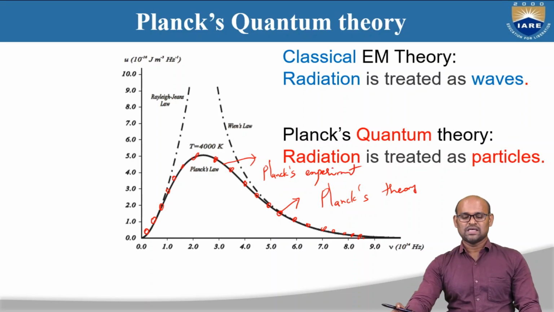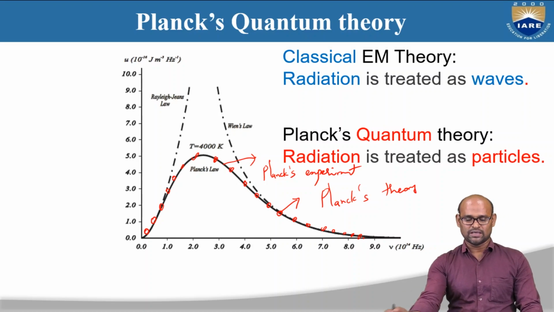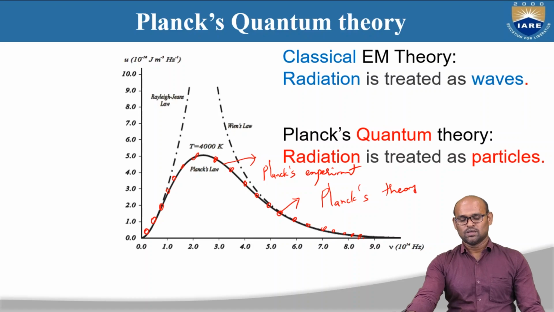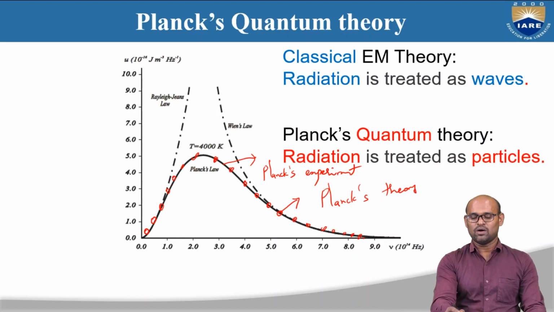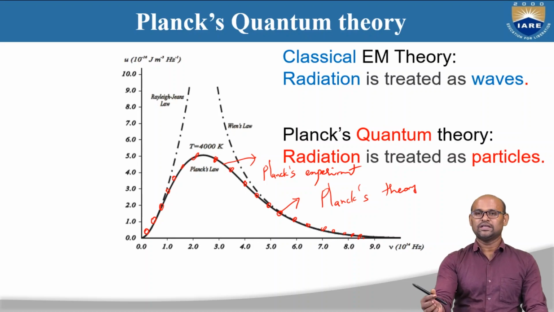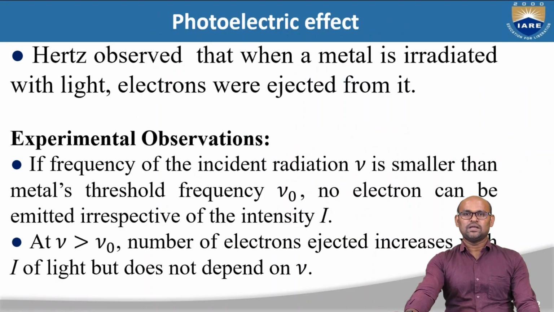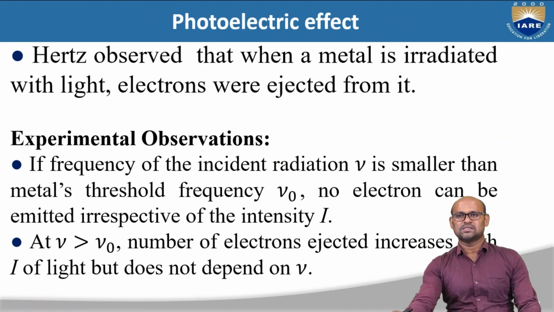Okay, so Wien's and Rayleigh-Jeans' laws could not explain the continuous distribution, where they treated radiation as waves. Planck's law could explain the continuous distribution properly, where Planck treated radiation as a set of energy particles, which are called quanta. So the next experiment that could not be explained by classical physics is the photoelectric effect.